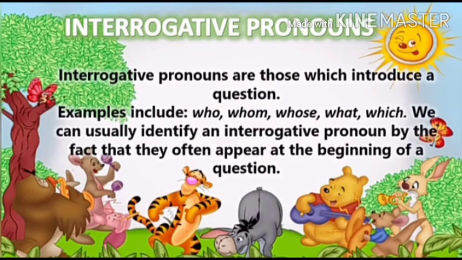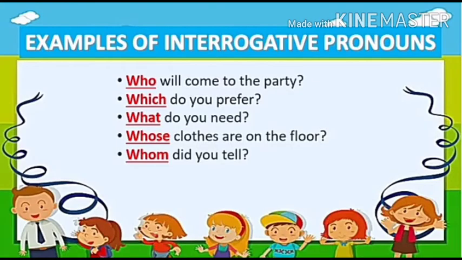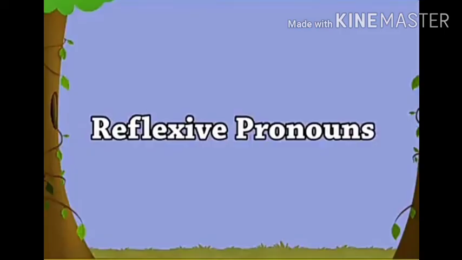Interrogative pronouns. Interrogative pronouns are those which introduce a question. Examples include who, whom, whose, what, which. We can usually identify an interrogative pronoun by the fact that they often appear at the beginning of a question. Examples of interrogative pronouns. Who will come to the party? Which do you prefer? What do you need? Whose clothes are on the floor? Whom do you tell?